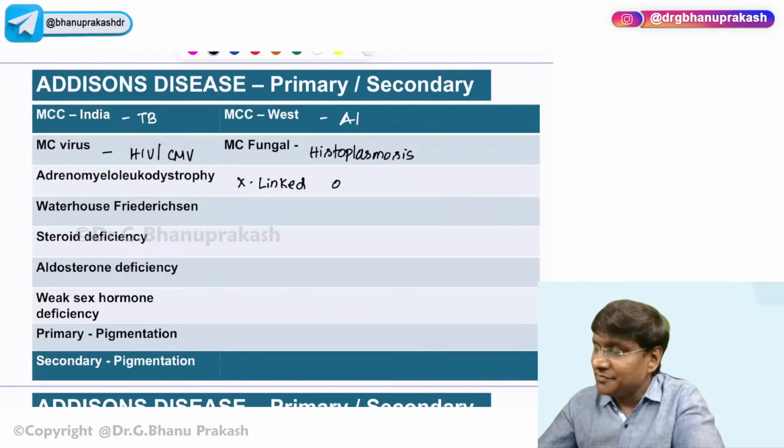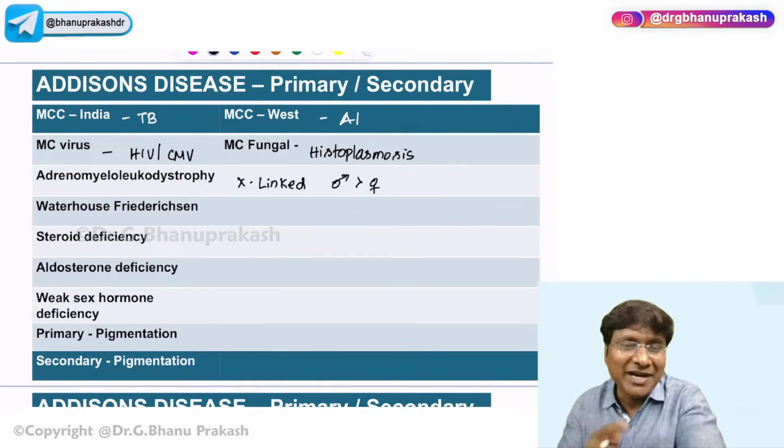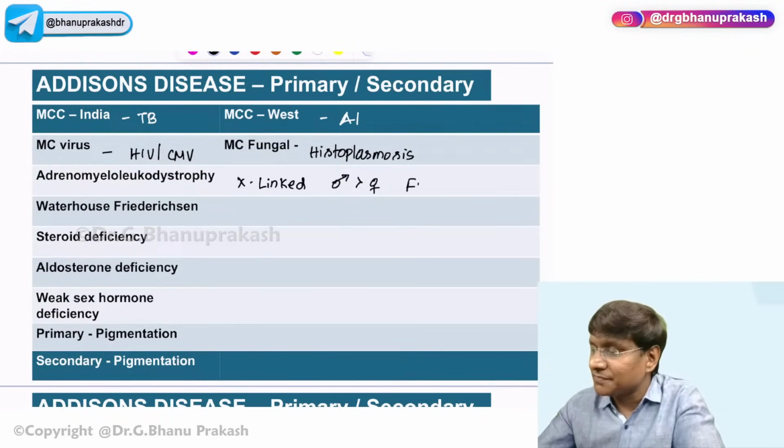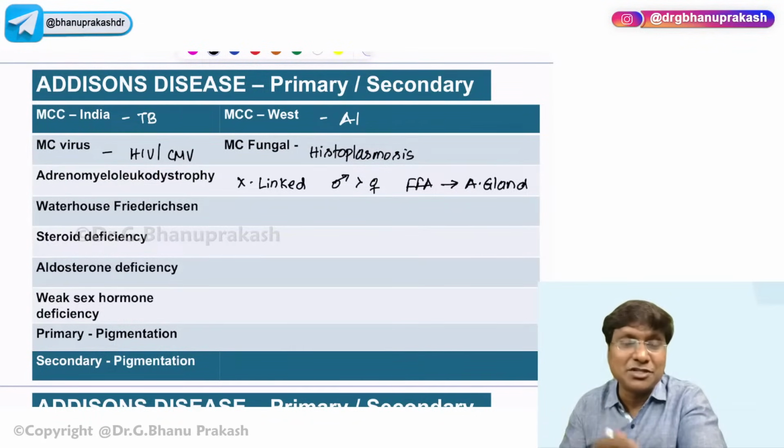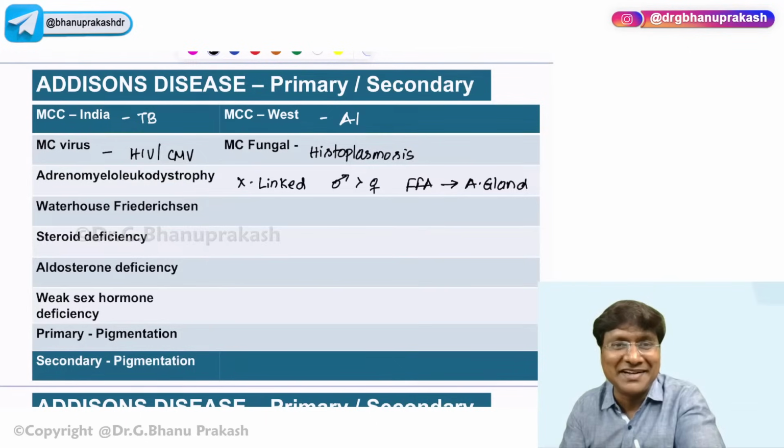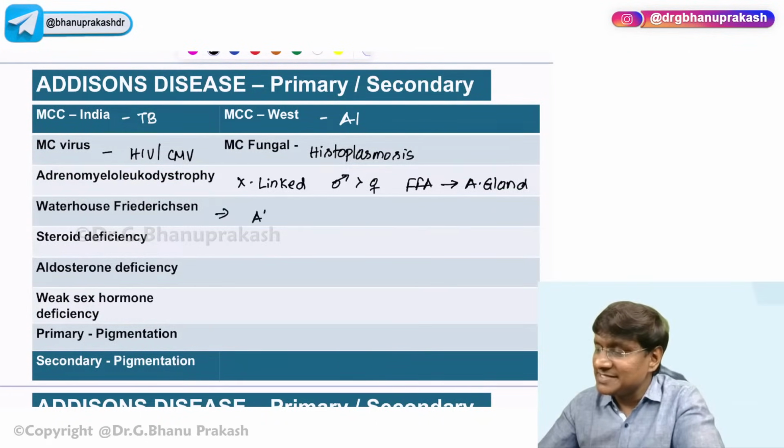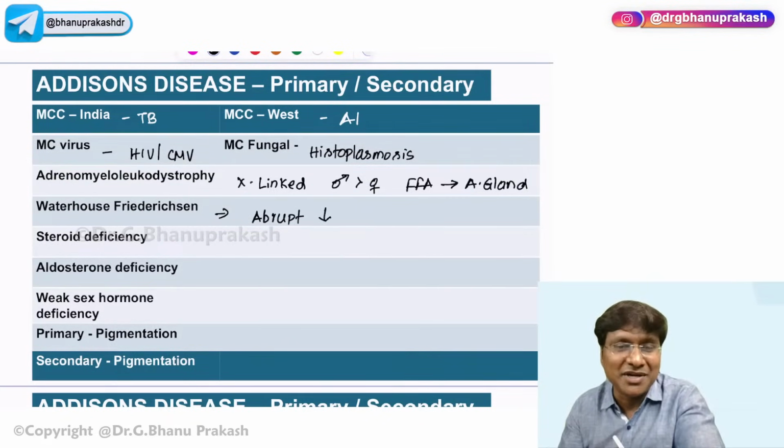It is a disorder which is more commonly observed in males rather than females. And here what exactly happens? It is a disorder where there is accumulation of long-chain free fatty acids within the adrenal gland, causing adrenal insufficiency. What is Waterhouse-Friderichsen syndrome? Waterhouse-Friderichsen syndrome is that where there is abrupt deficiency of adrenal cortical hormones.